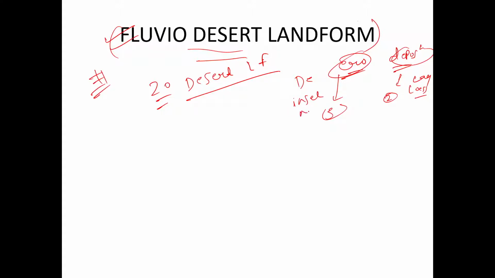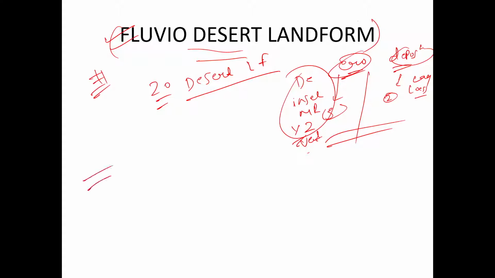What else have we read? Mushroom rock, right? Yardang and Zeugen. You will write all these things, ventifacts, right? And you will end the answer. Even I did the same. But there could be a third form of desert landform, which we call fluvio desert landform, right?